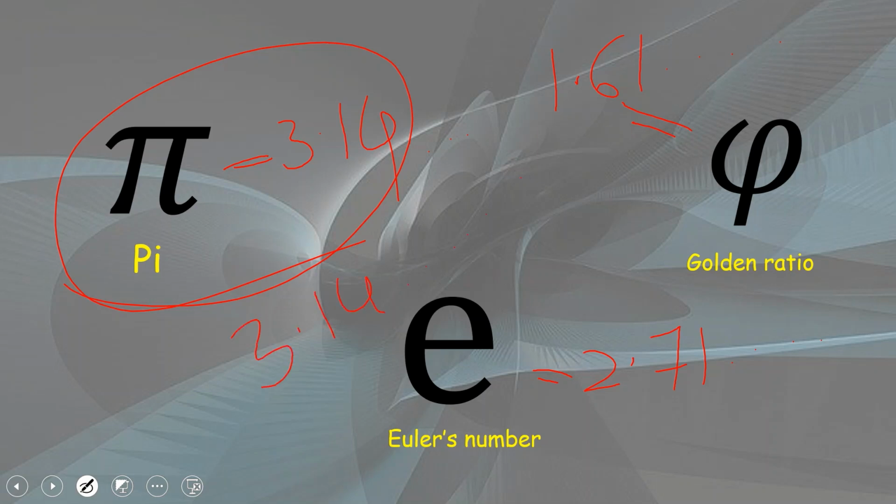It is non-terminating, it keeps on moving. Mathematicians have not found the exact value of pi, Euler's number and golden ratio. But yes, pi has an approximated value of 22 by 7, which is 3.14.